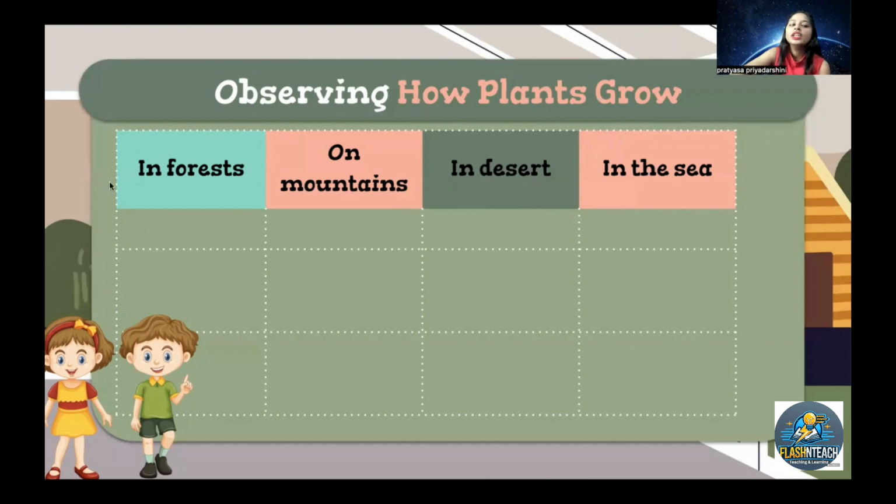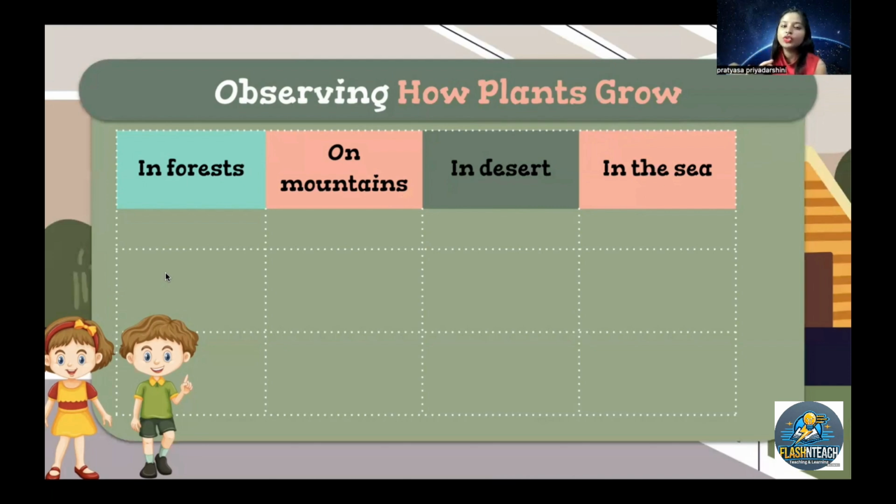Okay, let's see. Now, can you tell me different plants that you can see in a forest? Yes, you can see a variety of plants. You can find lots and lots of plants, including medicinal plants. There are big plants over there. There are grown-up plants over there. There are small little plants over there, right?